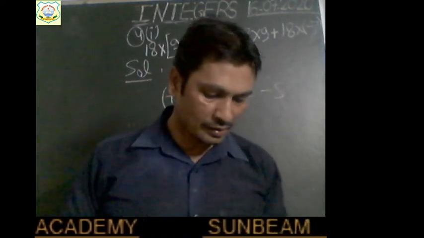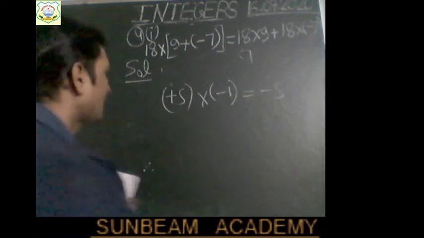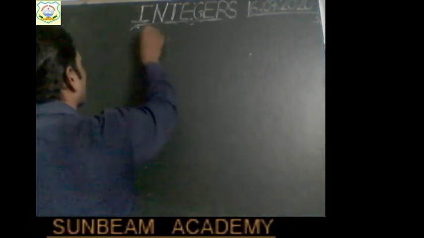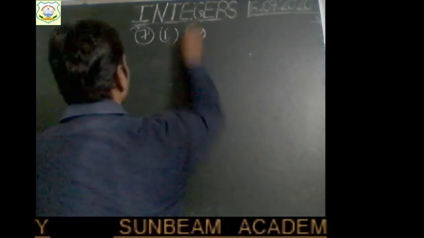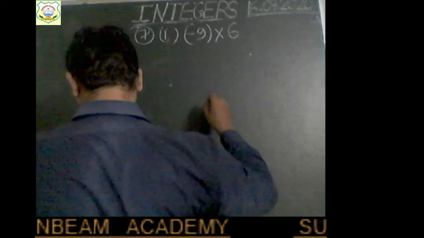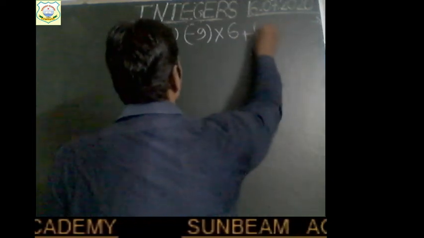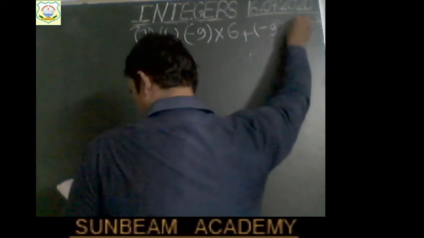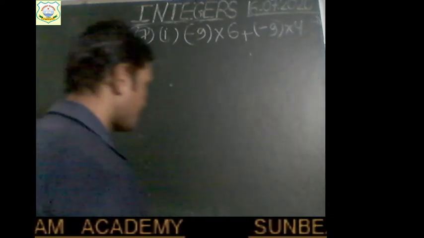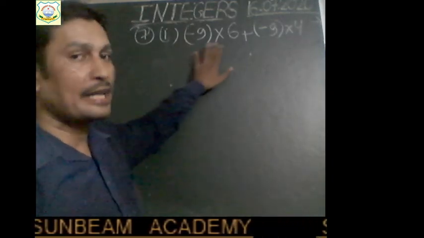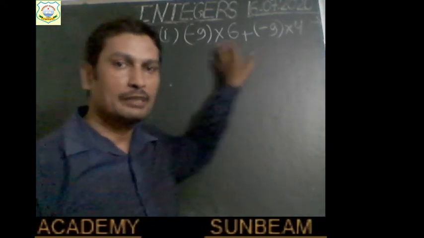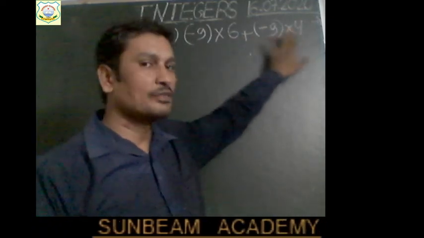Now question number 7, simplify. We have to simplify. I am solving two parts of this one. Suppose the first part of question number 7: minus 9 into 6 plus minus 9 into 4. Right, children? What will you do? Generally, you used to multiply directly. Firstly you will multiply, then add. Multiply minus 9 with 6, multiply minus 9 with 4, and then you add.